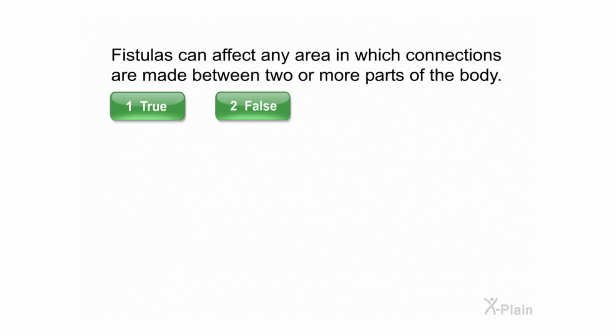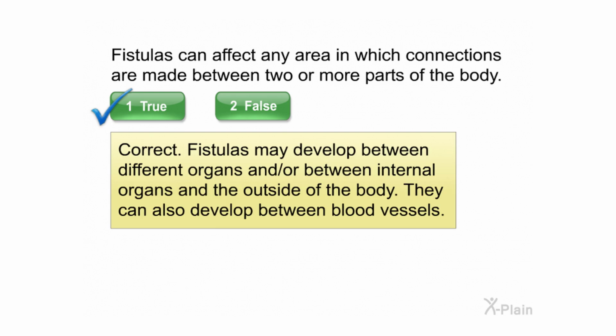Select true or false. Correct. Fistulas may develop between different organs and/or between internal organs and the outside of the body. They can also develop between blood vessels.